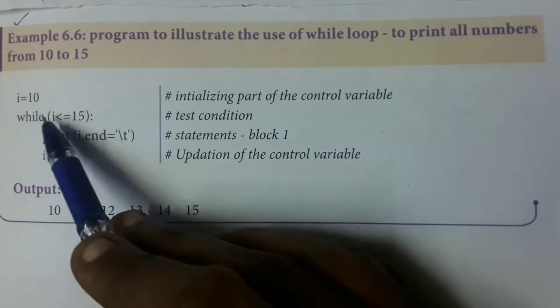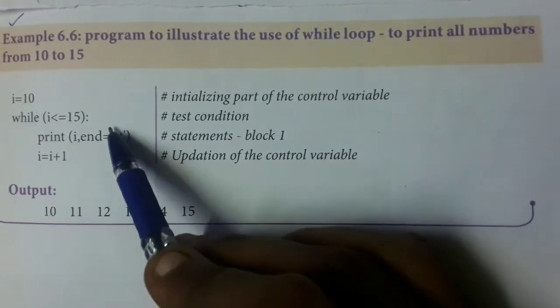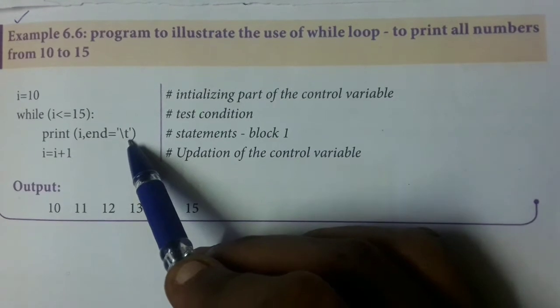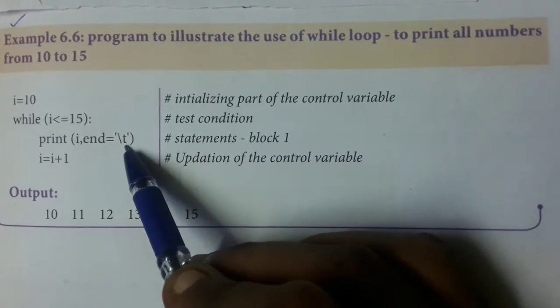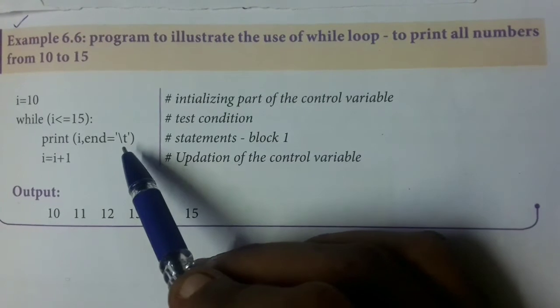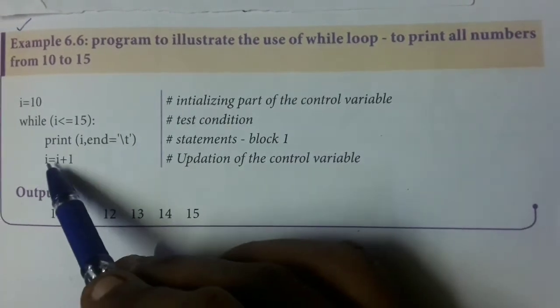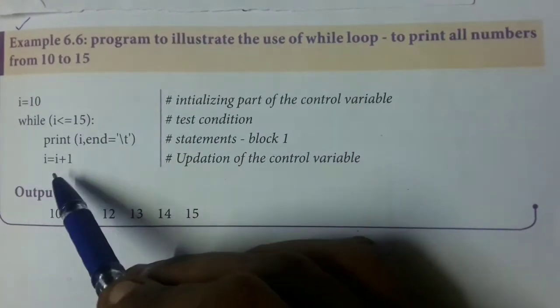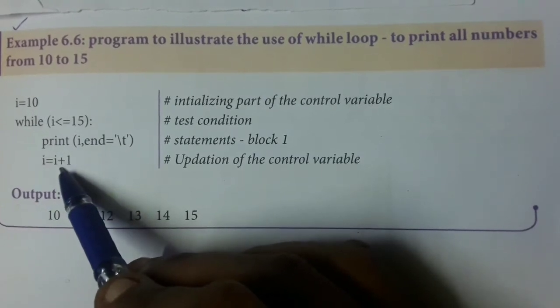They are asking to print i, end = "\t". \t is the escape sequence. T stands for tab. A tab space will be given. Then the value has to be incremented. So i = i + 1.